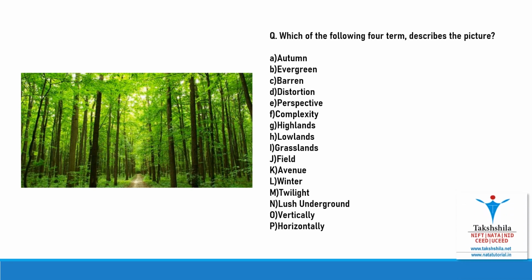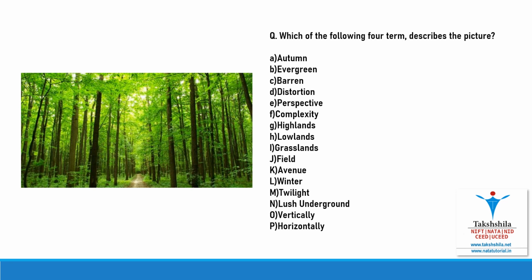So the question is, which of the following four terms describes the picture? Let us see the options. Autumn is ruled out because in autumn the forests are not so green. Evergreen can be an option. Barren is ruled out. Distortion is ruled out. Perspective can be a correct option because trees are in the perspective. Complexity is ruled out because there is nothing complex. Highlands is ruled out because it is not mountains.